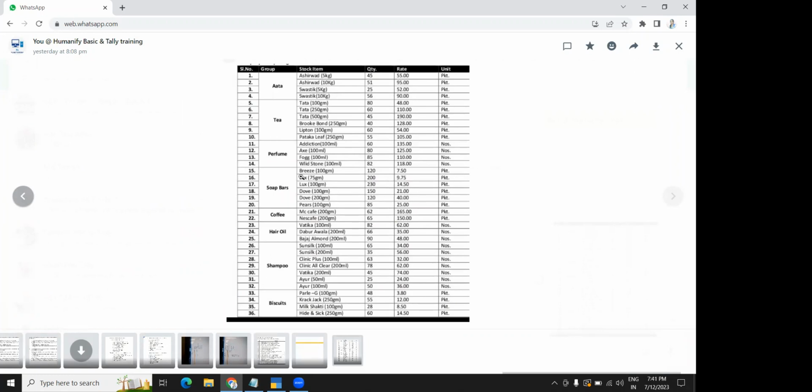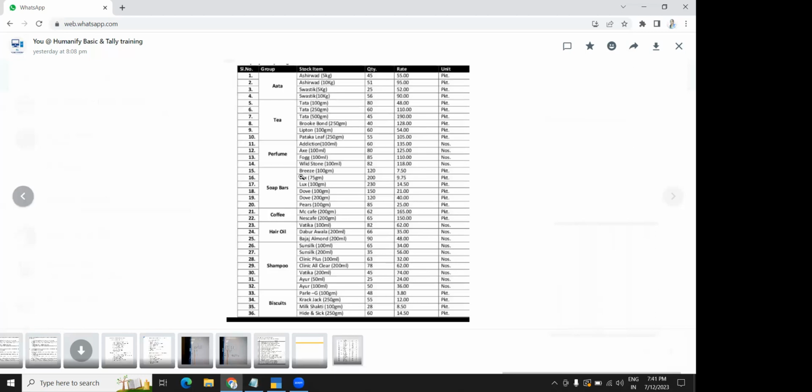Yes, ma'am. I have created. There is no category given here, ma'am. There is no category given here. You can directly create stock item. Understood? It is clearly mentioned in the group column and stock item column. Okay, ma'am. Yes, ma'am.